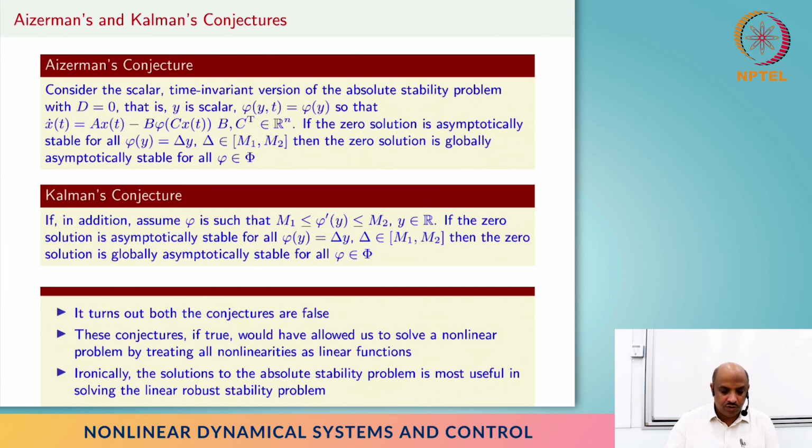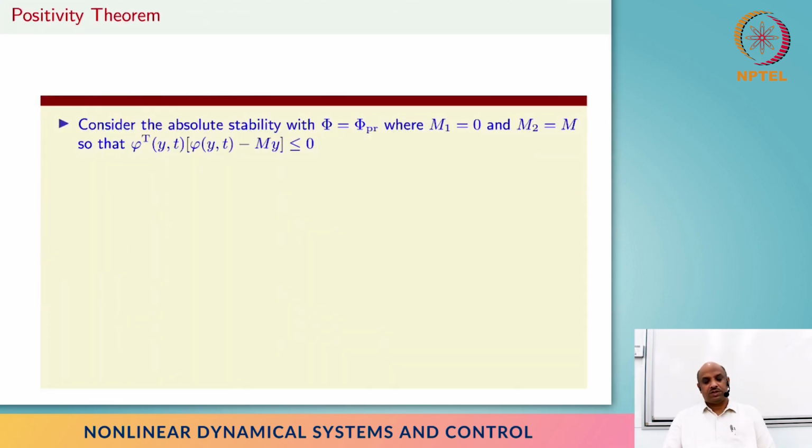Ironically, today we look at this absolute stability problem from exactly the opposite angle. If we solve the nonlinear problem, we know how to solve the linear problem, because static linear uncertainties are actually linearities within this sector of nonlinearities, right? So we show that the absolute stability problem specializes to the linear robust stability problem, or gives you a good sufficient condition for robust stability, right? So that brings us to the first result in this particular direction.